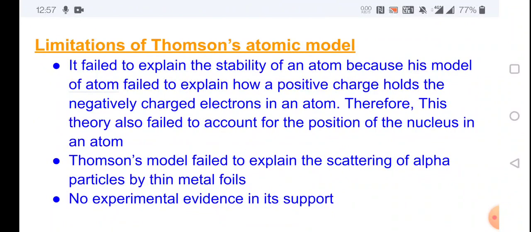He failed to explain the stability of an atom, because his model failed to explain how the positive charge holds the negatively charged electrons in the atom. Therefore, this theory also failed to account for the position of the nucleus in the atom.